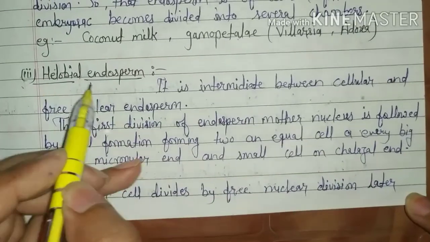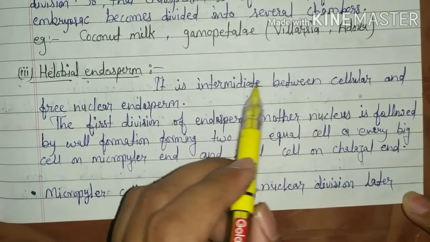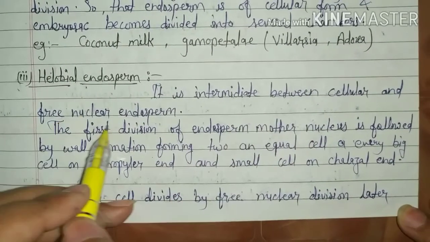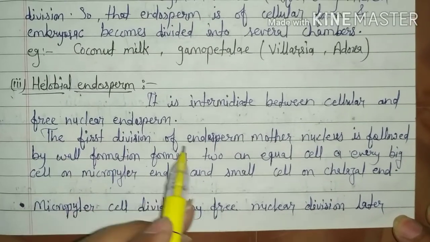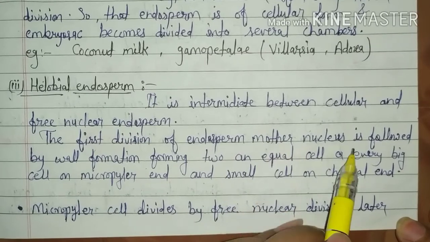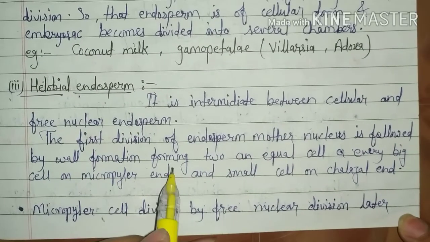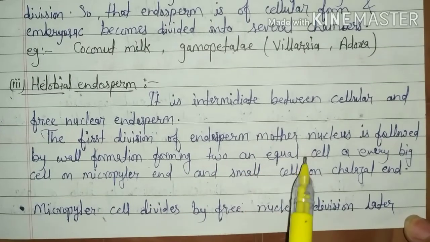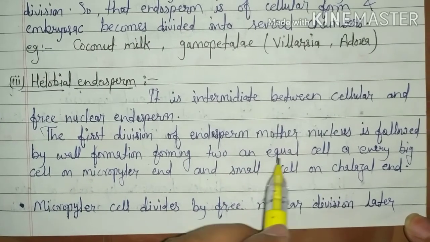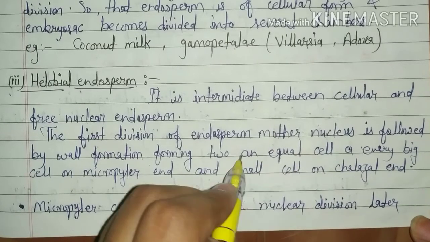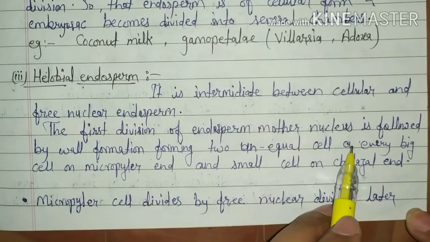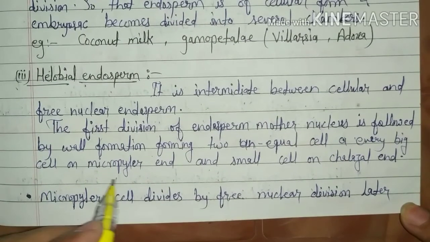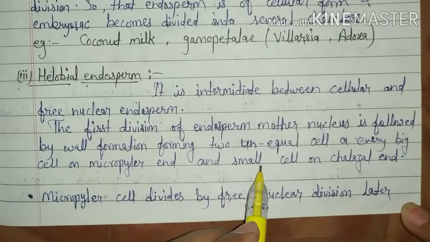Now, the third type, helobial endosperm. It is intermediate between cellular and nuclear endosperm. The first division of the endosperm mother nucleus is followed by cell wall formation, forming two unequal cells, a very big cell on the micropylar end and a small cell on the chalazal end.